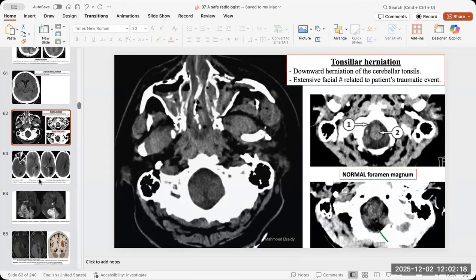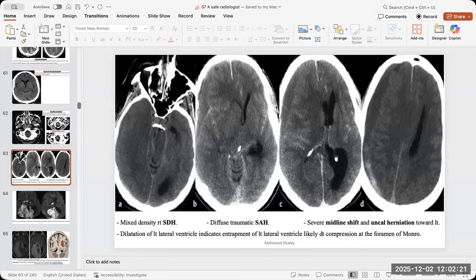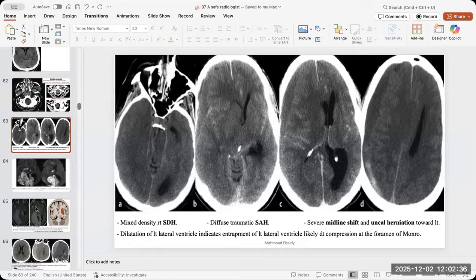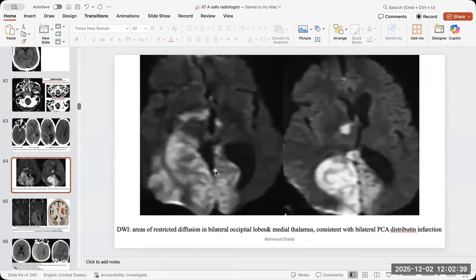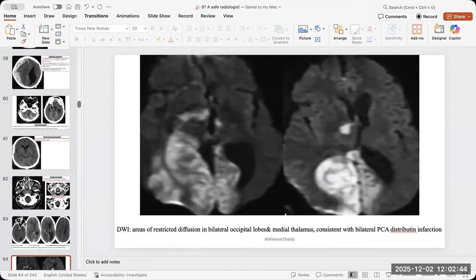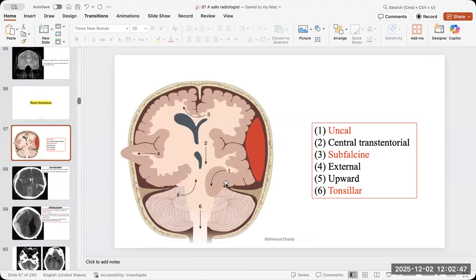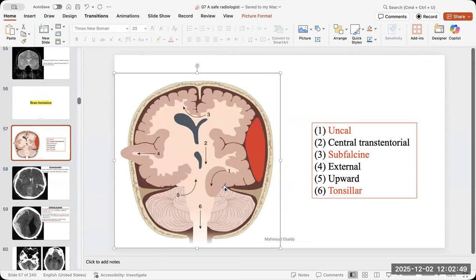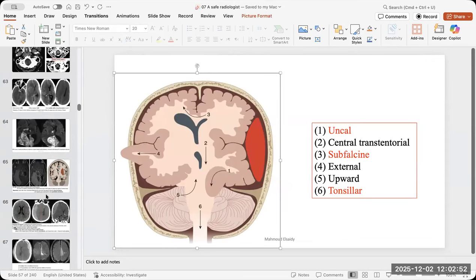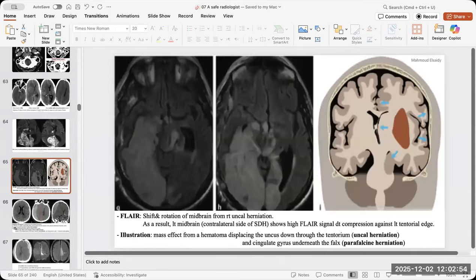Okay. Here you have subarachnoid, you have subdural, you have midline shift, and you have subfalcine herniation. Also, there is basal cistern effacement, so you also have uncal herniation. So all types of abnormalities are here. There is some diffusion restriction because of the brain herniation. When it herniates through the tentorium, it effaces which vessel? The posterior cerebral artery, so it will cause a PCA infarct. So you have to know this kind of information as well.